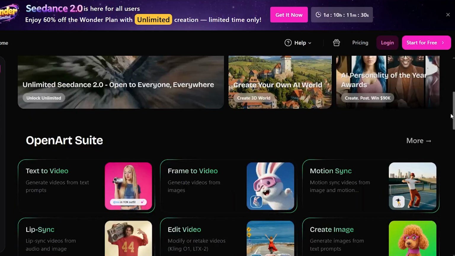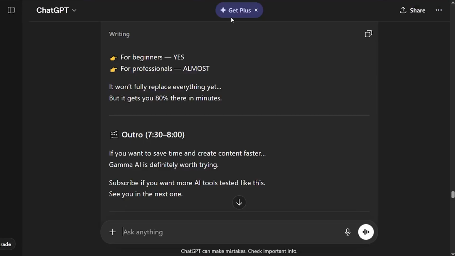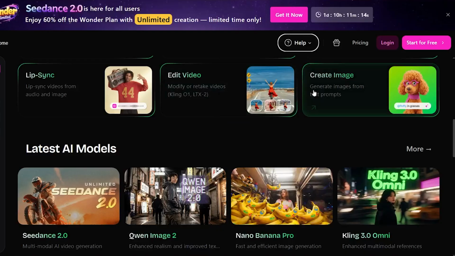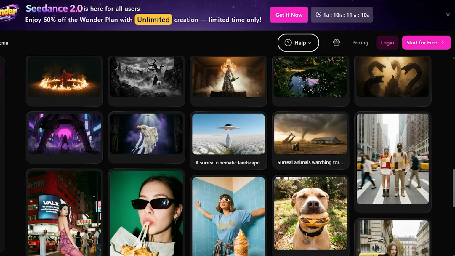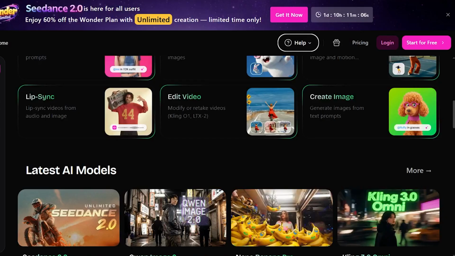Now, before you get clients, you need proof, so create your own content. You can use ChatGPT for scripts, just like I mentioned before, and then you can turn them into videos using CapCut or simply any other AI editing tool, or you can also just use certain tools which already provide you with the AI generation along with the video editing tools.